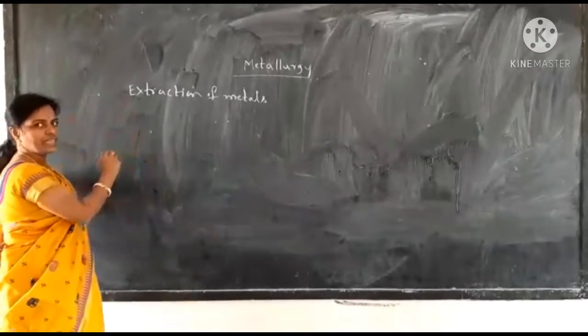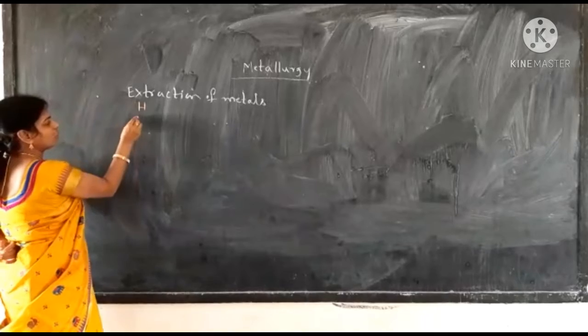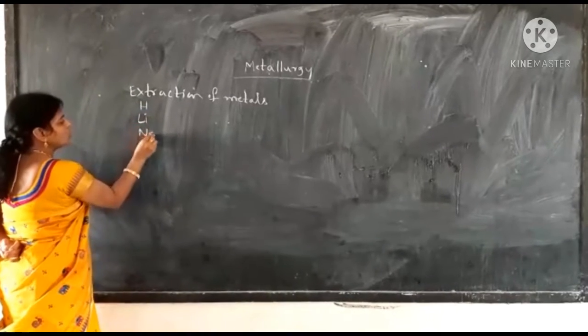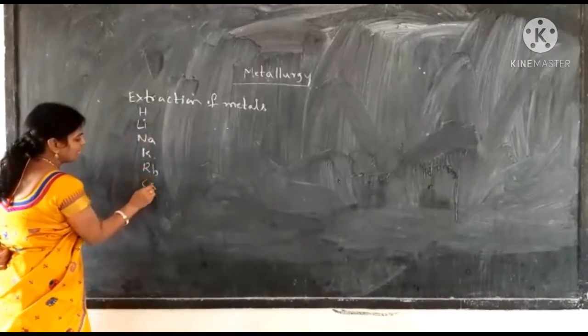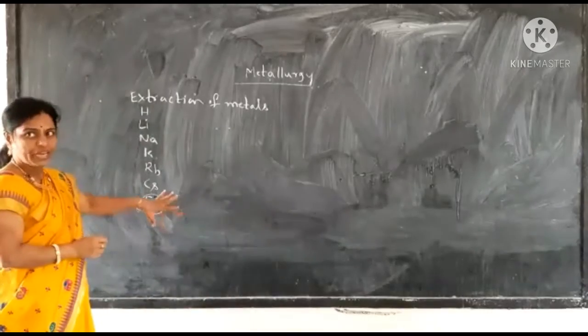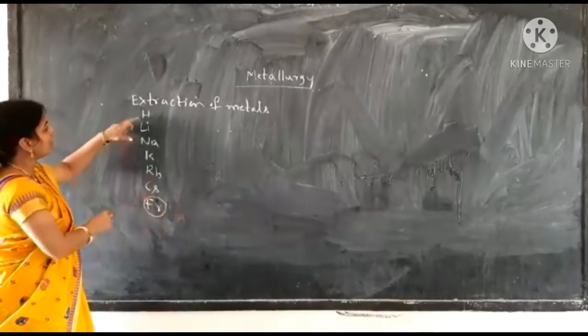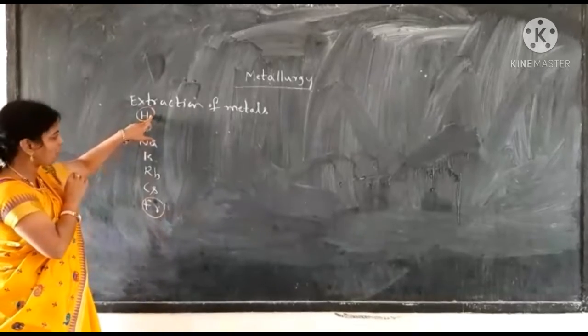For example, if you take the case of first group elements, what are the first group elements? Hydrogen, lithium, sodium, potassium, rubidium, cesium and strontium. Let us keep strontium aside because it is radioactive in nature. Hydrogen is a gas, so leave hydrogen also, it is not a metal.